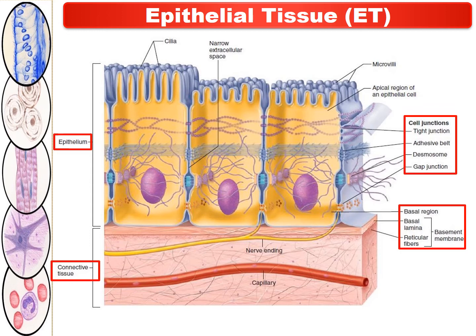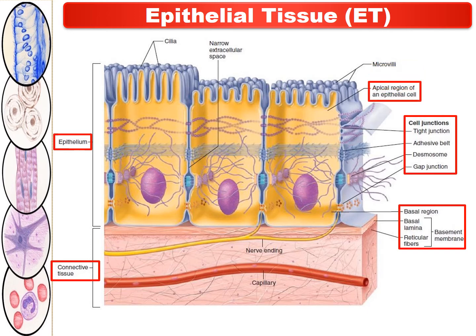epithelial tissue have four kinds of cell junctions. Number one, the tight junction. Number two, adhesive band. Number three, desmosomes. And number four, gap junction. The details of these gap junctions we already discussed in part 1 of this chapter.